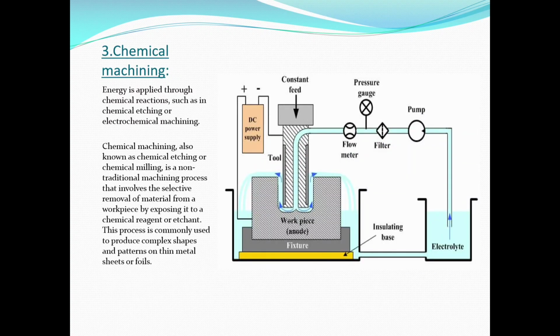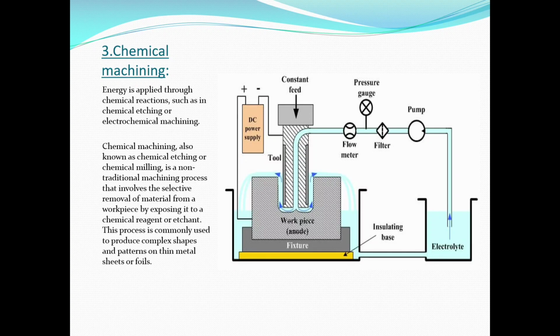And the third one is chemical machining. Here the energy is applied through chemical reactions such as in chemical etching or electrochemical machining.